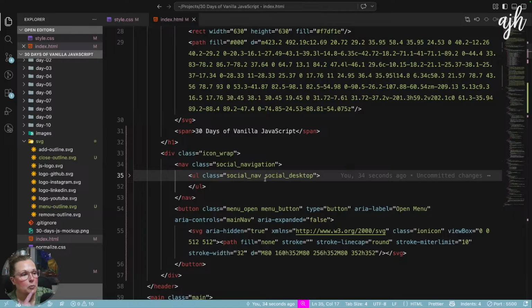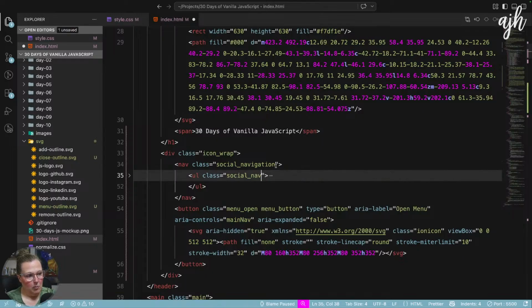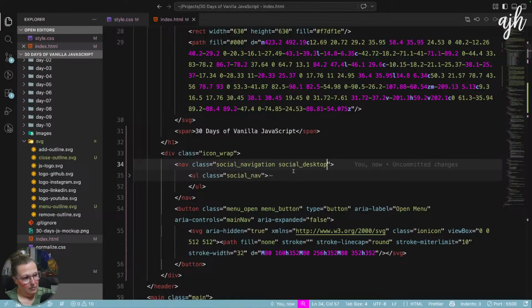Well, we would actually want to put it on the nav element, not the UL, because I want this entire thing to be hidden. So it's going to be a little bit of the opposite. I want that entire thing to be hidden on mobile. Yeah.